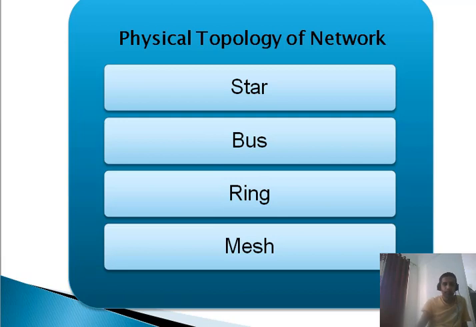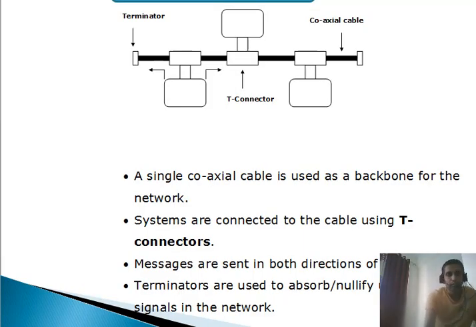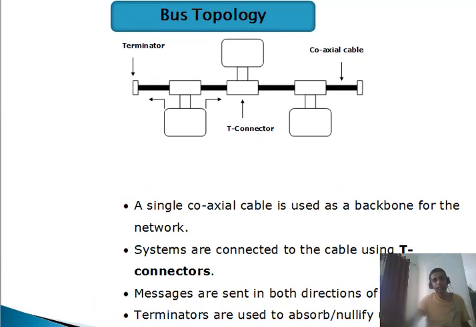Okay, and the first topology that we are going to discuss is called the bus topology. As you can see in the diagram, all the computers are getting connected to one single wire, one single cable, and that cable is the coaxial cable, which is responsible for the connection.